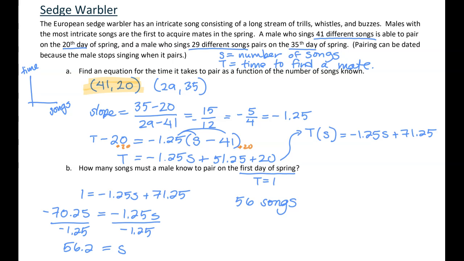The other thing I want to point out really quickly here, just as a little bit of extra practice, is the slope interpretation, that negative 1.25 over 1. This is change in time over change in songs. So I would say for every additional song that a bird knows, it will take 1.25 fewer days to find a mate.